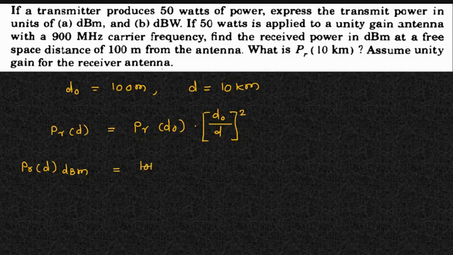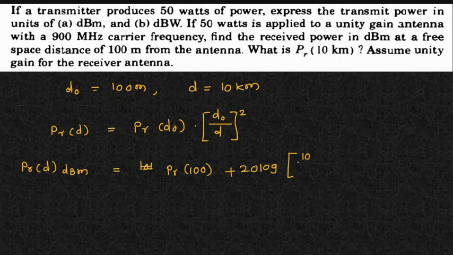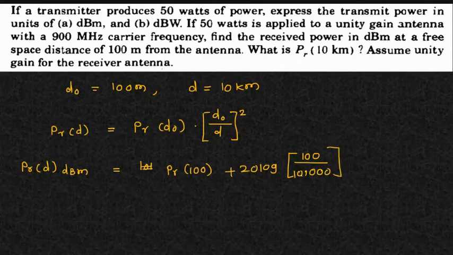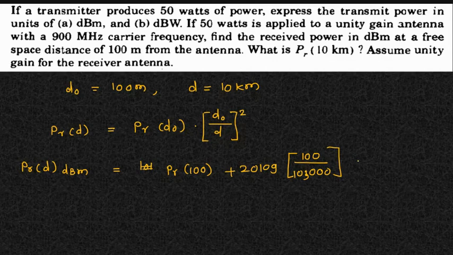So if you convert PR at 100, which is in the dBm, so no need to convert here, plus 20 log d0 by d, that is 100 by 10 kilometer means 10,000. Both the units must be same. If you are putting it into the kilometer, put it into kilometer, otherwise meters. Generally we convert it into the meters. Okay, so that is the best way.